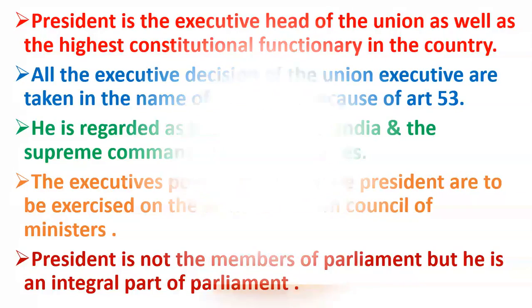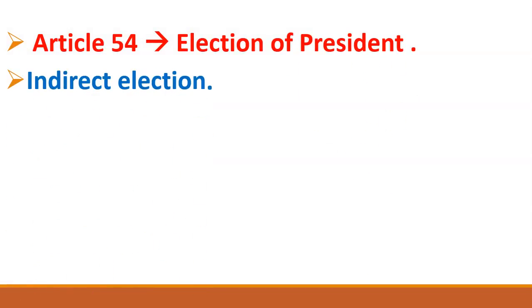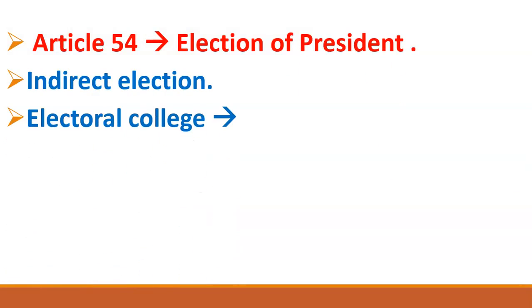Now let's move further. Now friends, Article 54 talks about the election of the president. So what does Article 54 say? First of all friends, the election of the president is an indirect election. It means the President of India is not directly elected by the people of India. He is elected indirectly by the representatives of the people.